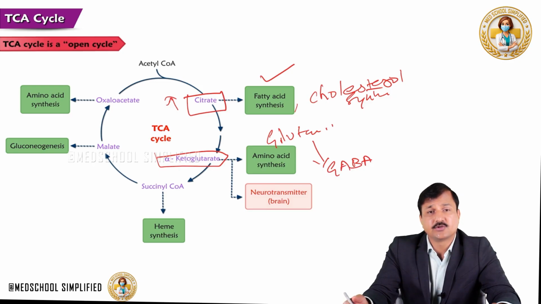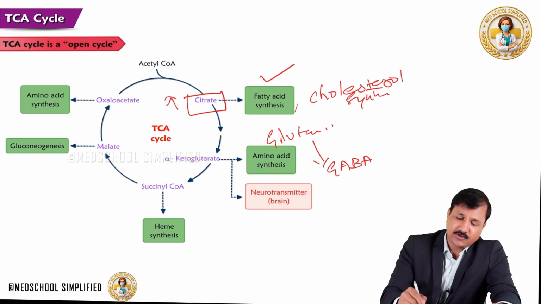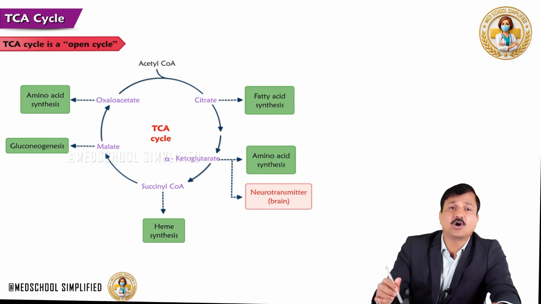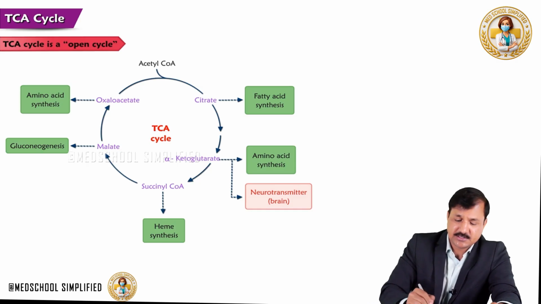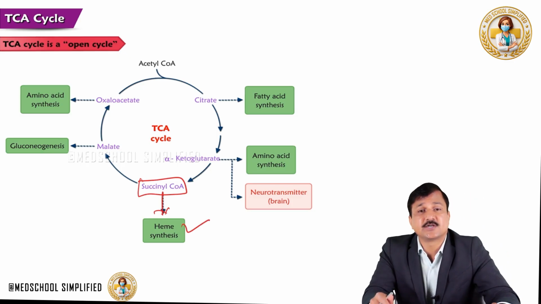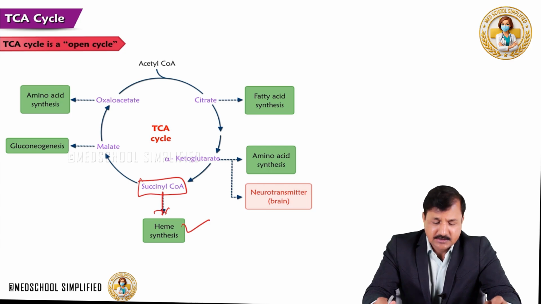That's how it can go into neurotransmitter synthesis also. Or succinyl-CoA. Now succinyl-CoA is one of the TCA cycle intermediates. Especially in the hematopoietic tissues or any tissue where heme synthesis is needed, succinyl-CoA can be taken out of the TCA cycle and placed into heme synthesis in the mitochondria. Okay, so that's how succinyl-CoA can go into heme synthesis.